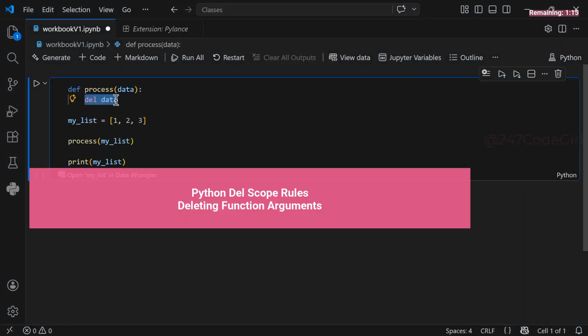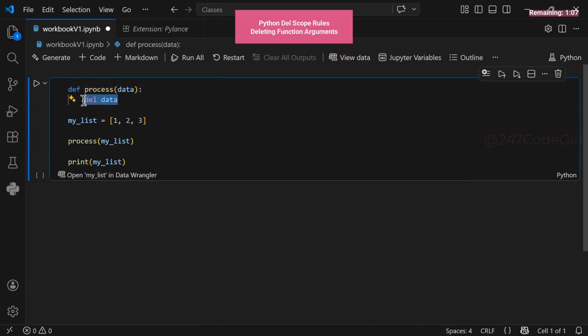Let's see what happens when we try to delete a function parameter inside Python. We'll start with a simple function that accepts an argument called data. The only job of this function is to try and delete that data parameter. Now, imagine we have a list defined outside of this function. We'll pass that list into our processMyList function as the main argument. Remember, the function is programmed to immediately wipe the parameter we just passed.